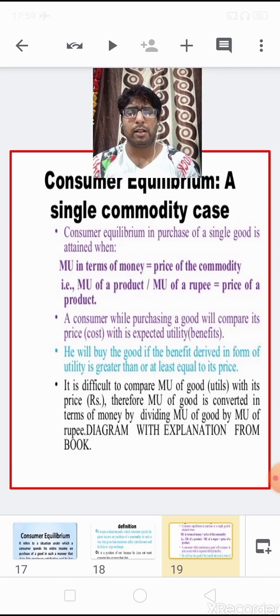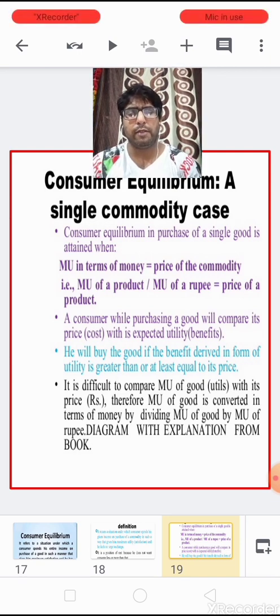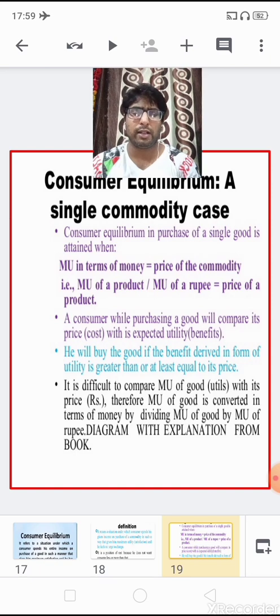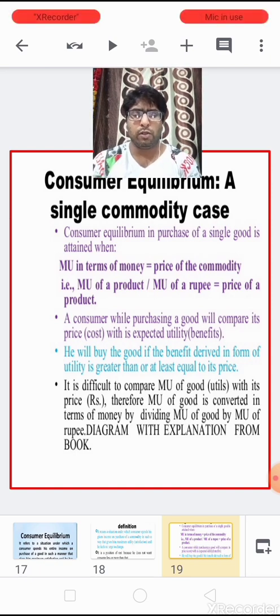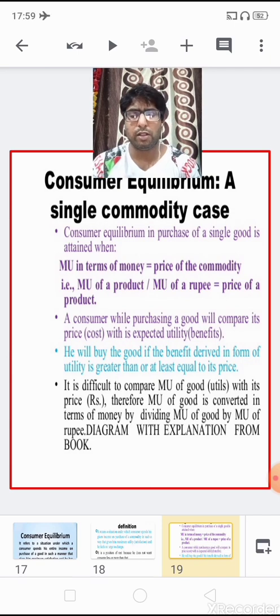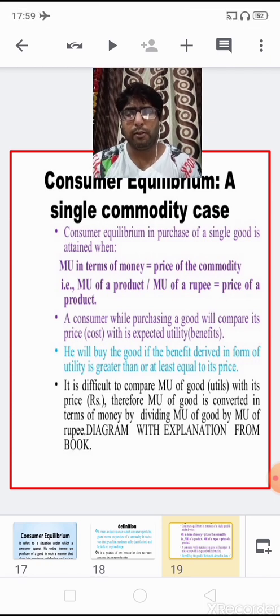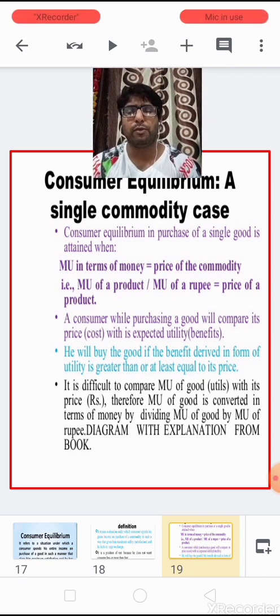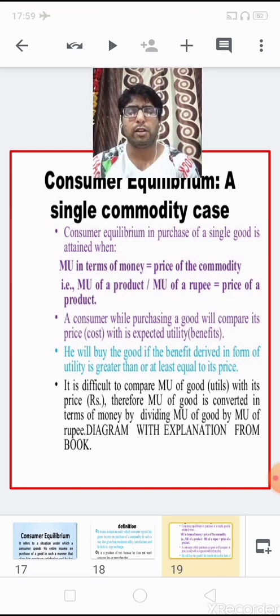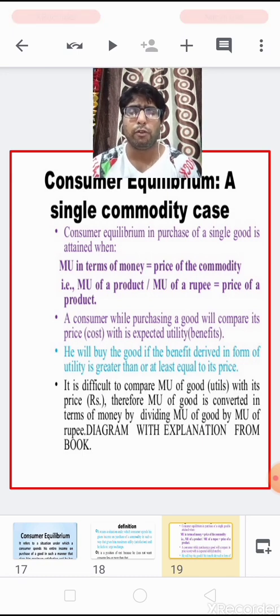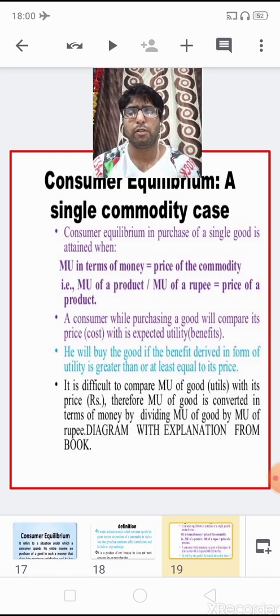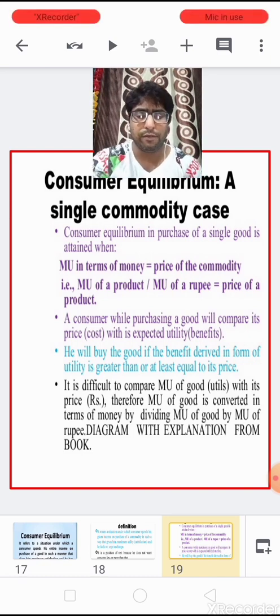So a consumer while consuming goods will compare its price cost with the expected utility benefits. He will buy the goods if the benefit derived in the form of utility is greater than or at least equal to its price. So this is the way we can convert marginal utility into terms of money. Again, if you want to find the marginal utility in terms of money, we have to divide the marginal utility of a commodity in terms of utils by the marginal utility of 1 rupee. I mean, in 1 rupee, how much utility can be achieved.